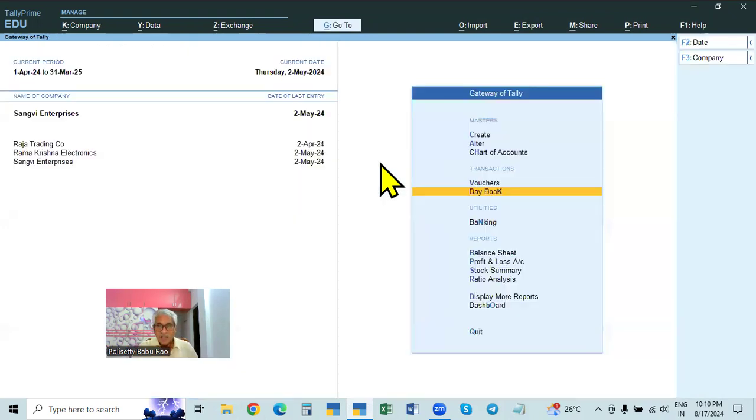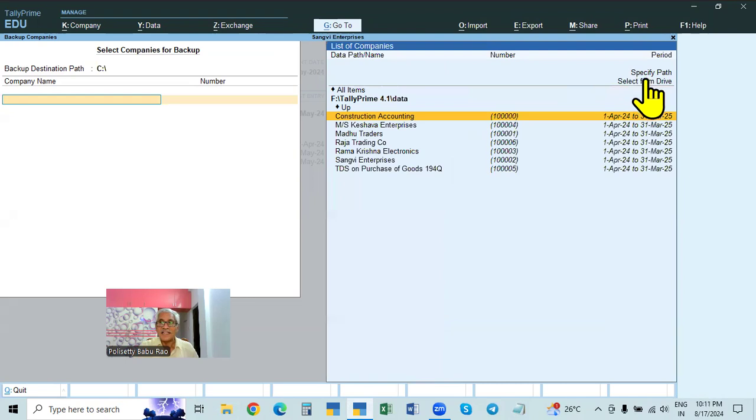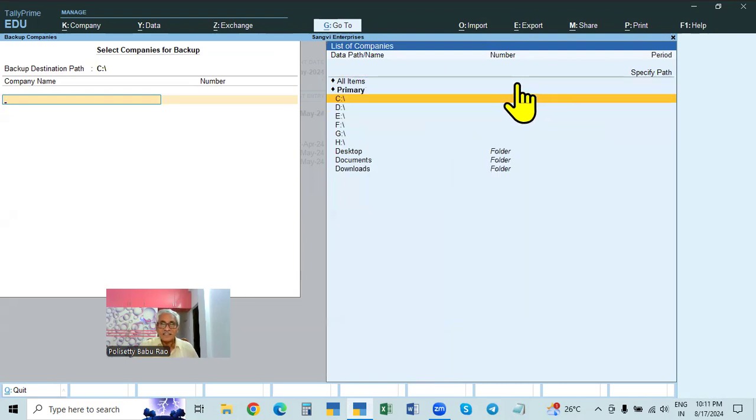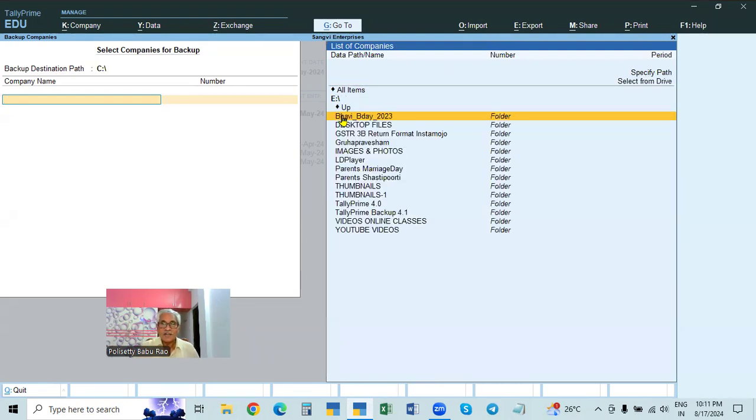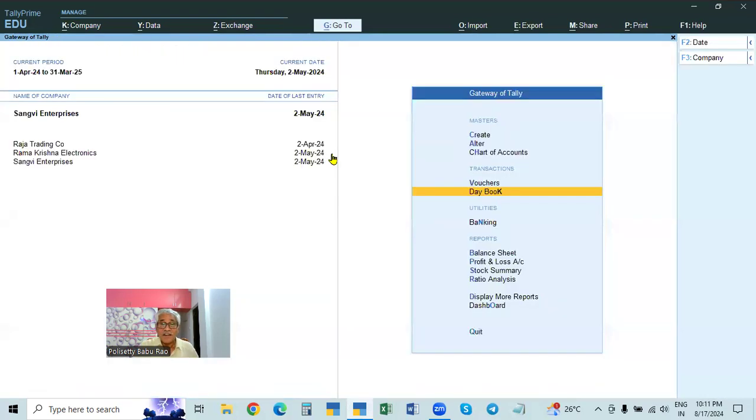See, many people, everybody, for the data backup, they will say like this: select from drive, go to E drive and select the backup path. Like that they will say. They will not say, but I'm telling you now the new way. Instead of selecting the backup path every time, we can make it the default. So here,